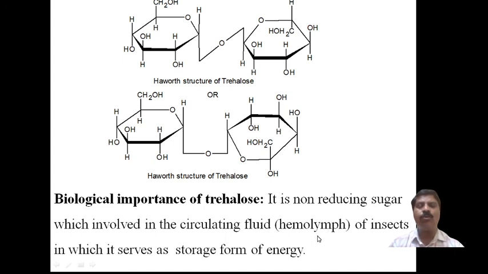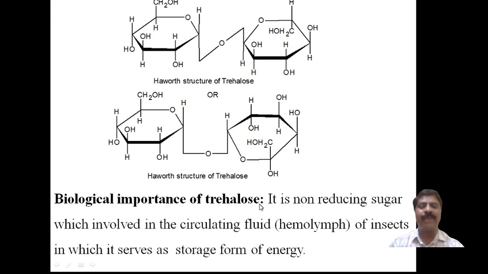Hemoglobin contains iron and is red in color, but hemolymph is the circulating liquid in insects. It is actually green, not red in color. Usually green or blue is seen in insects. Therefore, it is involved in the circulating fluids, the hemolymph of insects, in which it serves as a storage form of energy. The energy in the insect is stored in the form of trehalose.